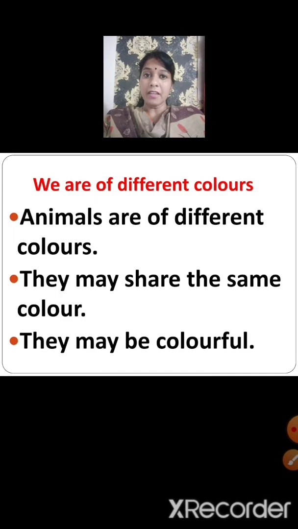They may be colorful, like we see that peacocks are of different colors, and even some species of parrots are of different colors, that is, they are colorful. So animals are of different colors. They may be black, they may be white, they may be colorful, or they may be of different colors.